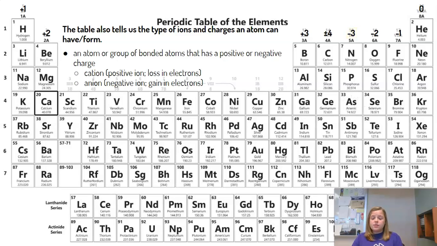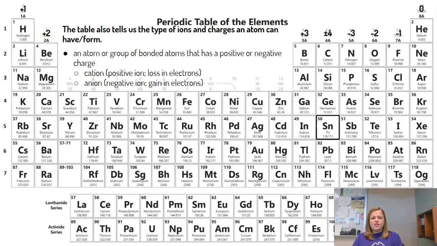Now calcium, back to our positive, is a +2. And anything that's a positively charged ion is a cation. Since it's a positive charge, it's getting rid of those negative friends. I want to have a positive life, getting rid of those negative friends. So it's losing electrons, it's losing friends, and it's a positive 2 charge, so that means it loses 2 electrons.